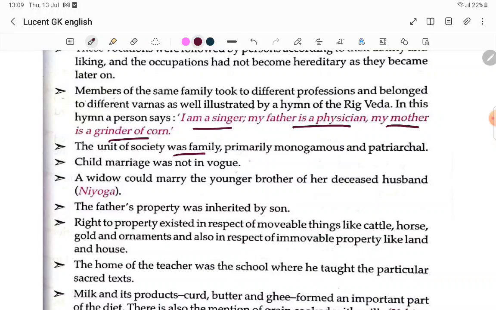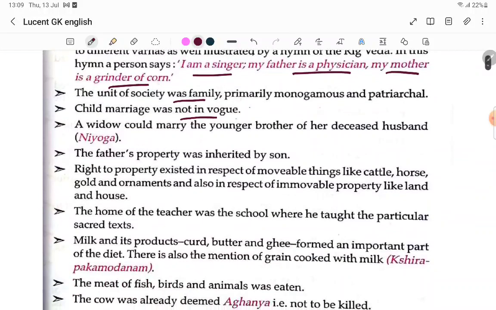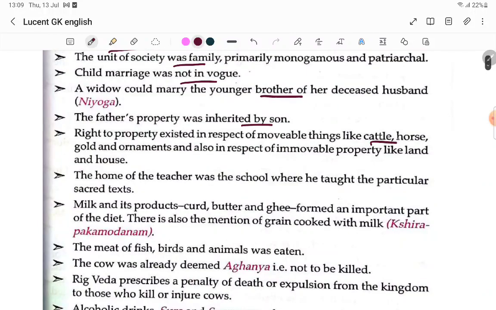primarily monogamous and patriarchal. Child marriage was not in vogue. The widow could marry the younger brother of her deceased husband. The father's property was inherited by the son. Right to property existed in respect of movable things like cattle, horses, gold ornaments, and also in respect of immovable property like land and house.